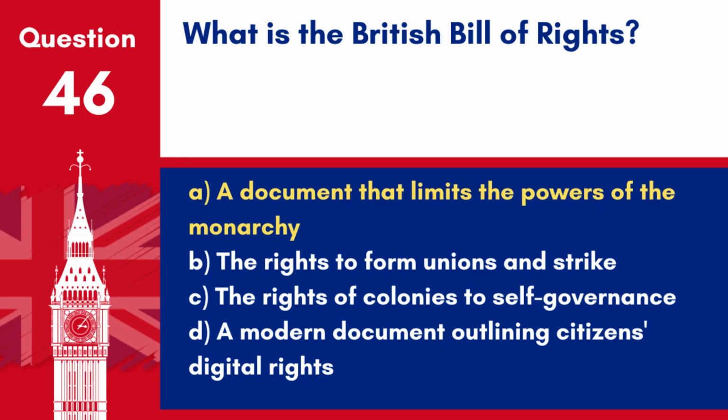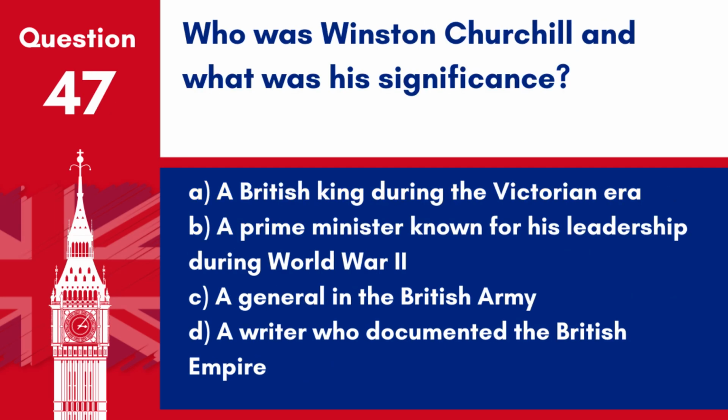Answer A. A document that limits the powers of the monarchy. The British Bill of Rights, passed in 1689, was a landmark act in UK constitutional law, limiting the powers of the monarchy and laying down limits on the powers of the Crown. Question 47. Who was Winston Churchill and what was his significance?